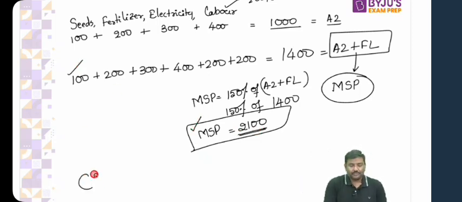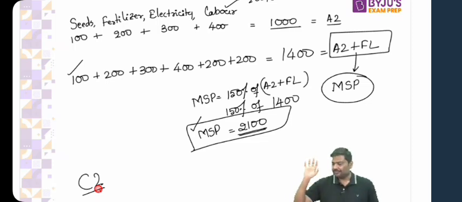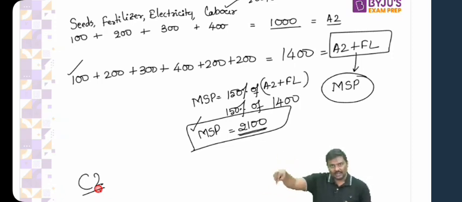Then there is C2, very comprehensive. What is the C2? In case of C2, anyways you will count all of this. That is the cost on the family labor, cost on the inputs. You will count all of it. But in addition to this, imagine you are cultivating on your own land. Follow this example carefully. Let's say I am cultivating on my own land. Now, rather than me cultivating using my own land, if I had given the land to you, will I be earning rent on it? Let me know.